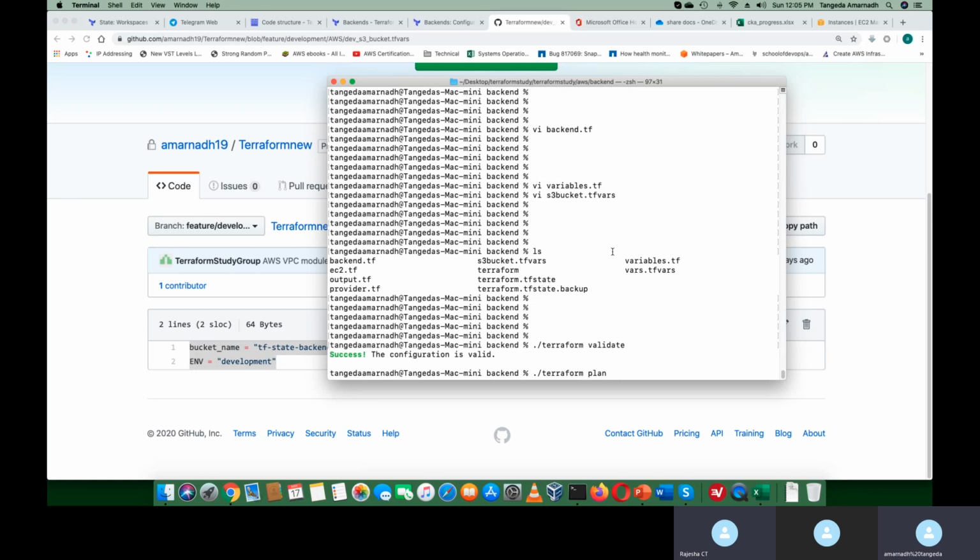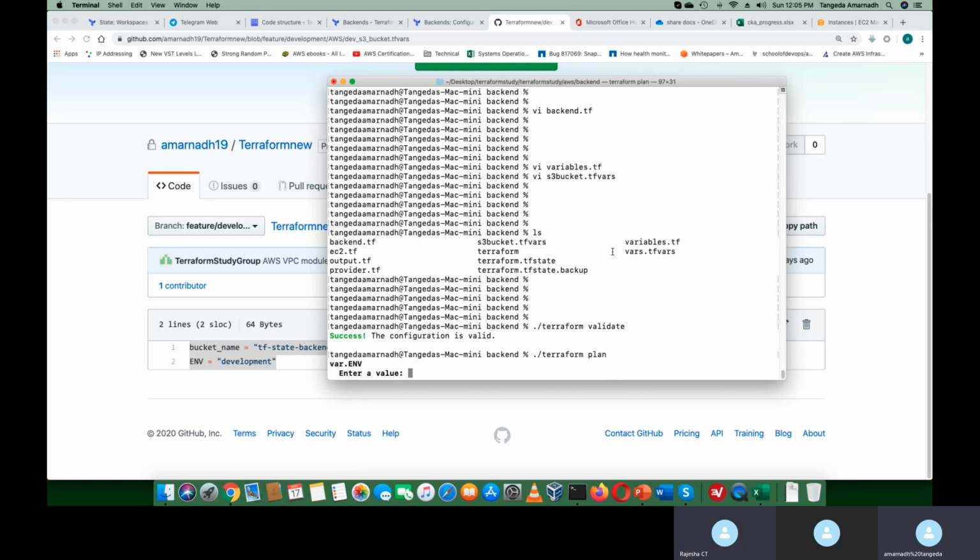The actual backend will be given where we require it. I'll show that. Once we tell Terraform to use this backend, then I have to do initialization. Now I've just created the backend resources. At the moment, these are only resources for Terraform.